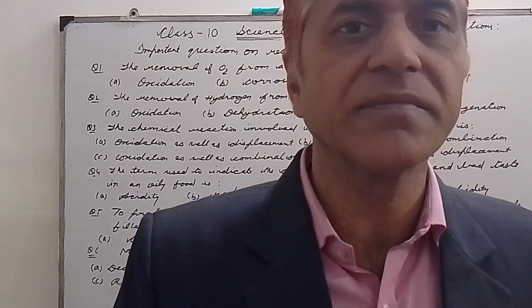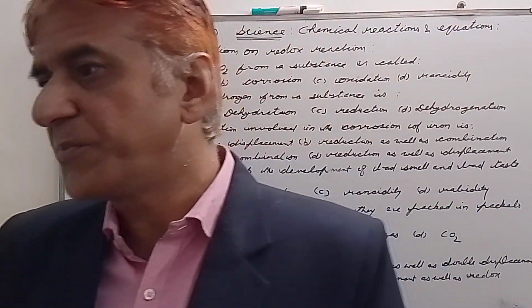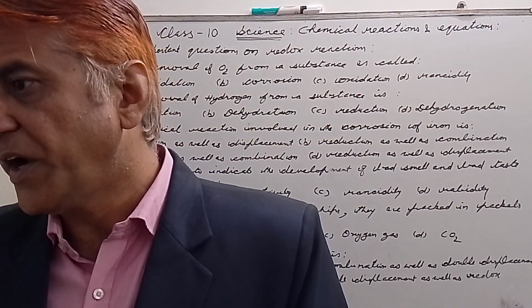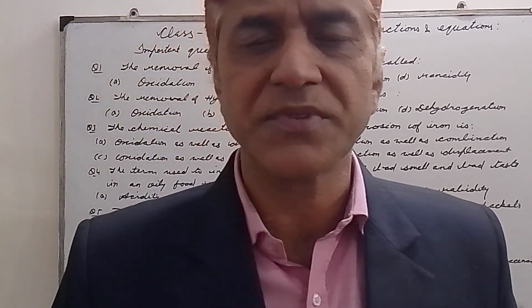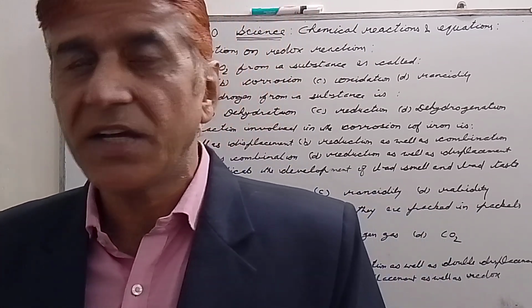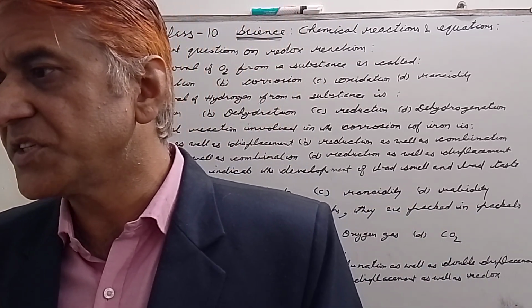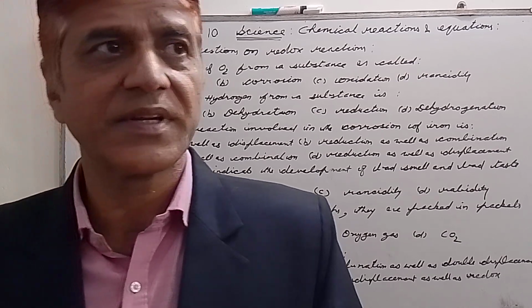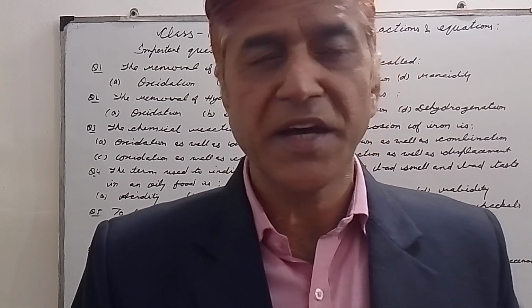Number one was adding antioxidants like BHA and BHT. I had told you the full forms of these antioxidants also. BHT is butylated hydroxy toluene, and BHA is butylated hydroxy anisole.